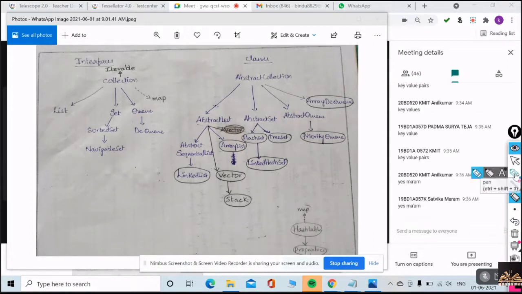Suppose there is a set collection. This is set one. In this set one, suppose A is an object, B is an object, C is an object, but I cannot add A again to set one because A is a duplicate value. A is already there, so I couldn't add A again. Set always maintains unique values. It doesn't allow duplicates.